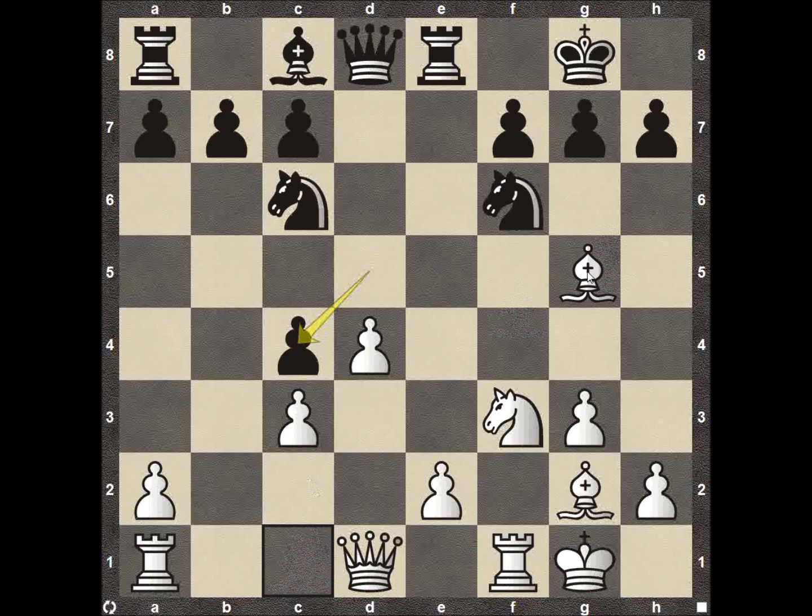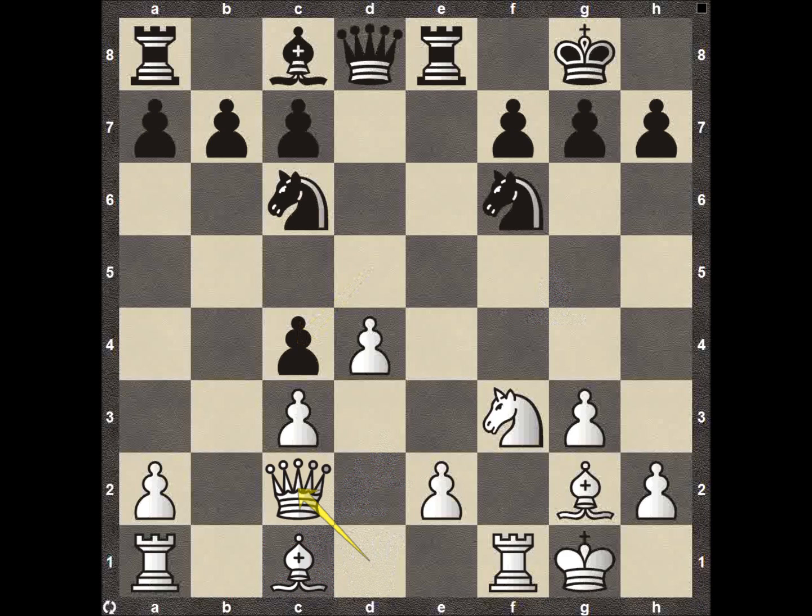Usually you're going to see bishop g5, pinning down that knight right here. But instead we see an interesting move, queen to c2. It kind of took Vishy Anand by surprise. I don't think he was prepared for this specific move, and he seemed to have a tough time with it for a while.